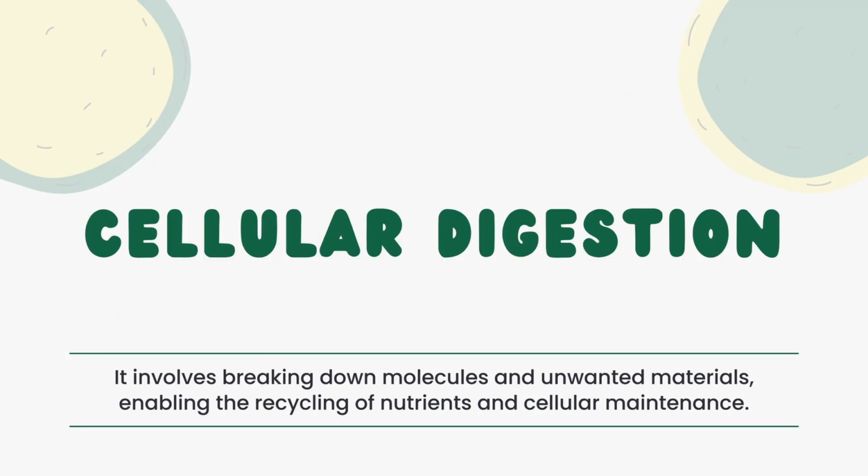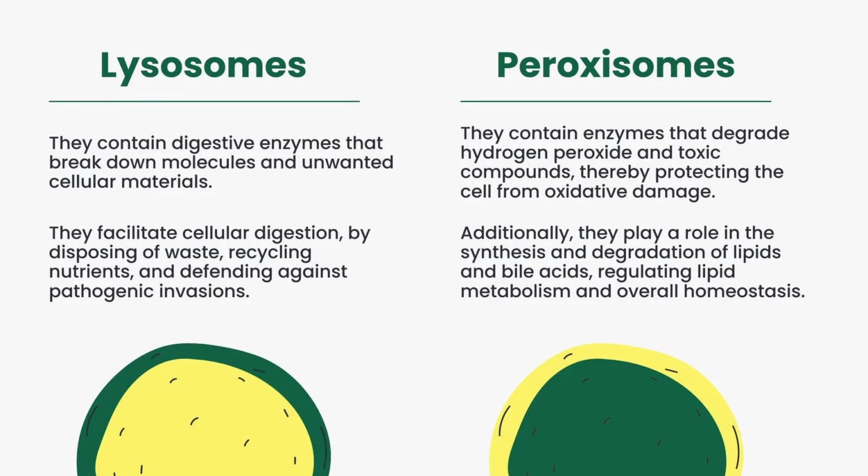Cellular digestion. It involves breaking down molecules and unwanted materials, enabling the recycling of nutrients and cellular maintenance. Lysosomes. They contain digestive enzymes that break down molecules and unwanted cellular materials. They facilitate cellular digestion by disposing of waste, recycling nutrients, and defending against pathogenic invasions.